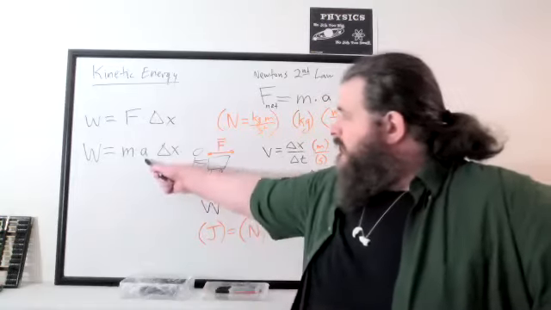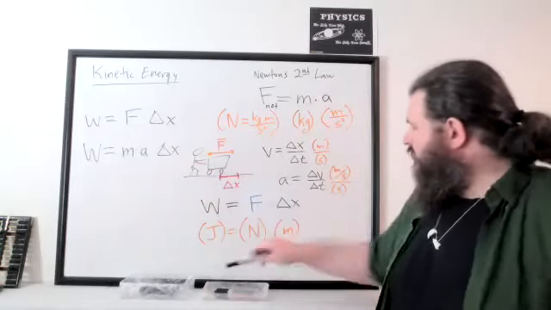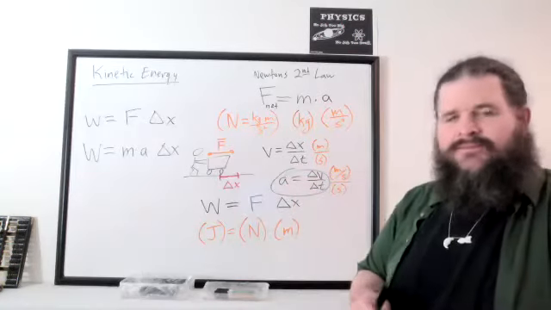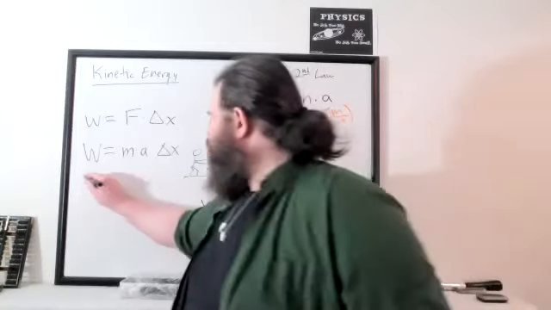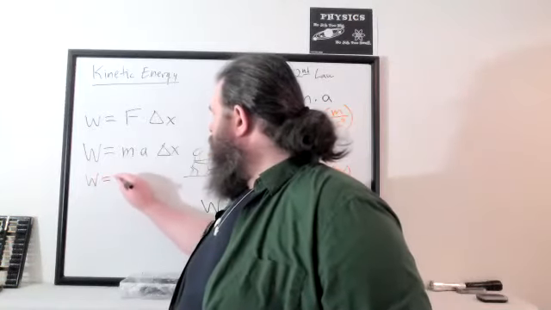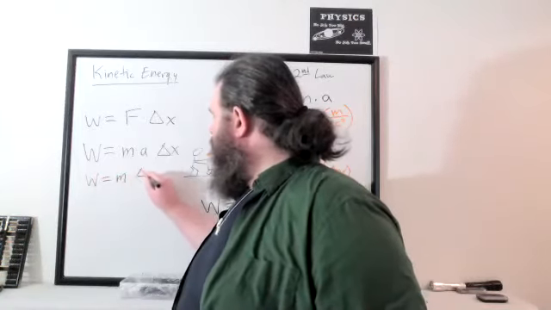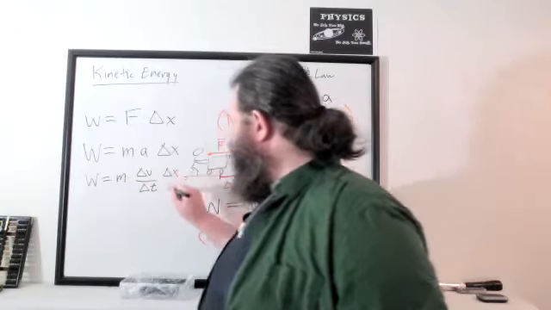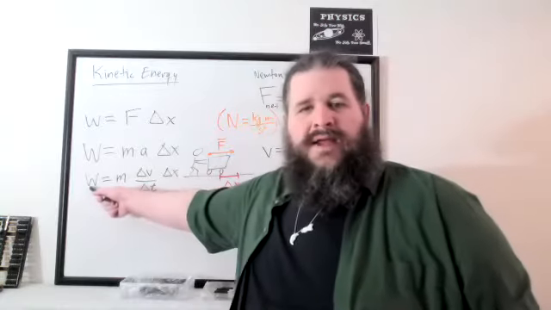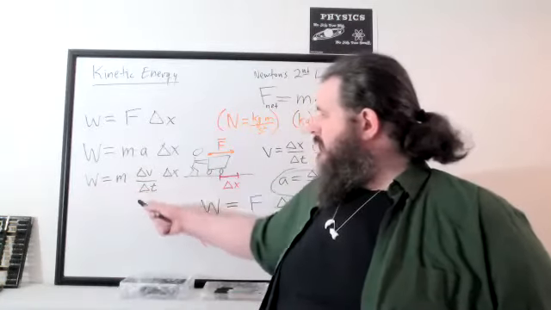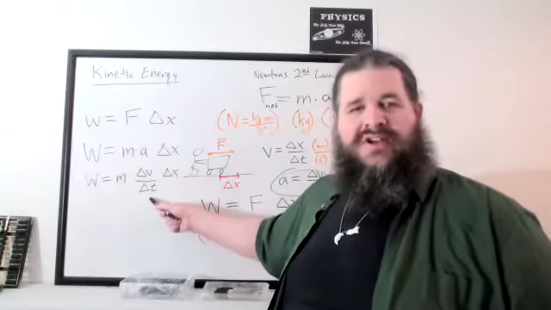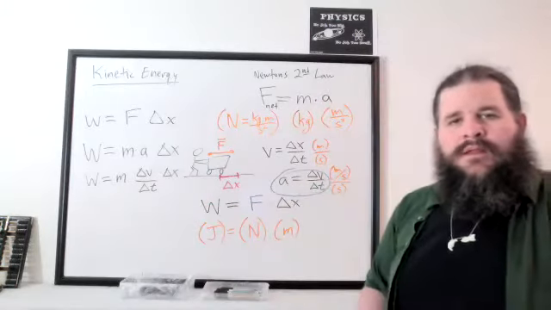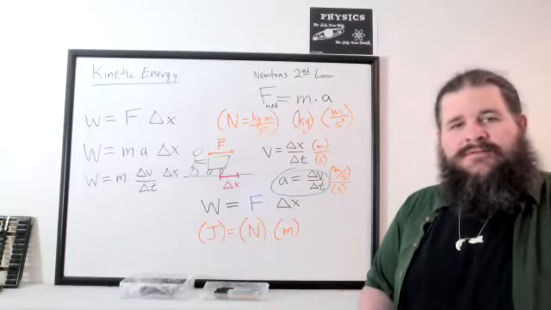But we can also replace acceleration with its definition. Acceleration is just how fast the speed is changing, delta v over delta t. Mass times delta v over delta t times distance. So the work you're doing is the mass of the object times how fast the velocity is changing times how far the object travels. Any questions on that so far?